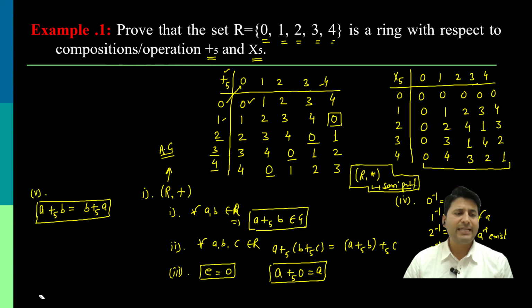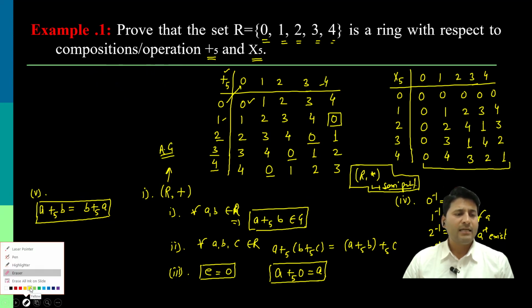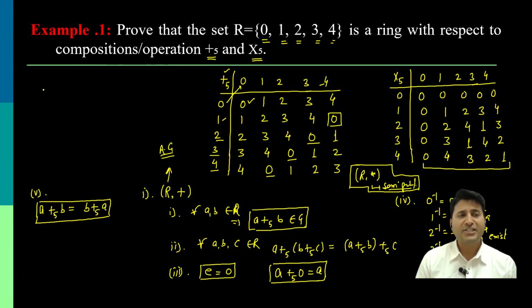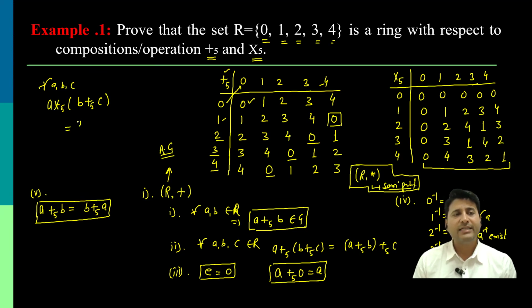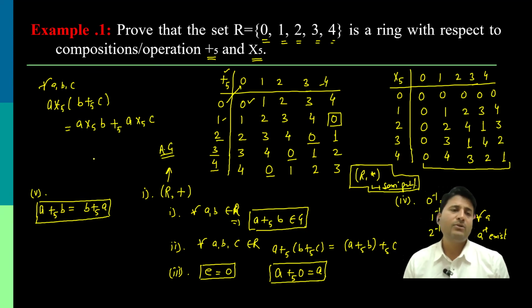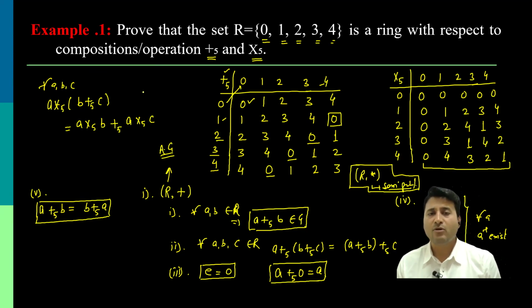That for every A, B, C, the operation multiplication modulo 5 is distributive over addition modulo 5. You can easily verify it by taking A, B and C from the table. So this is how I can conclude that the distributive property also holds.